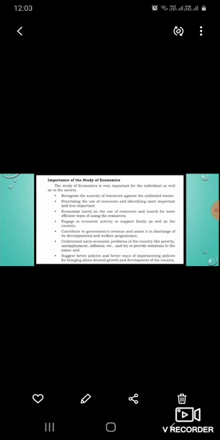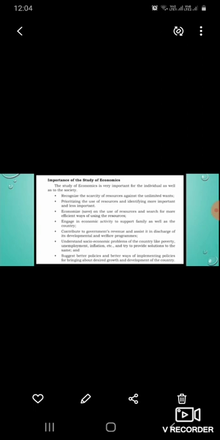Next one is the importance of the study of economics. The study of economics is very important for the individual as well as the society. First, recognize the scarcity of resources against the unlimited wants. We have to understand the scarcity of resources, prioritize the use of the resources, and identify more important and less important. In this way we can understand which one is more important for our life and which